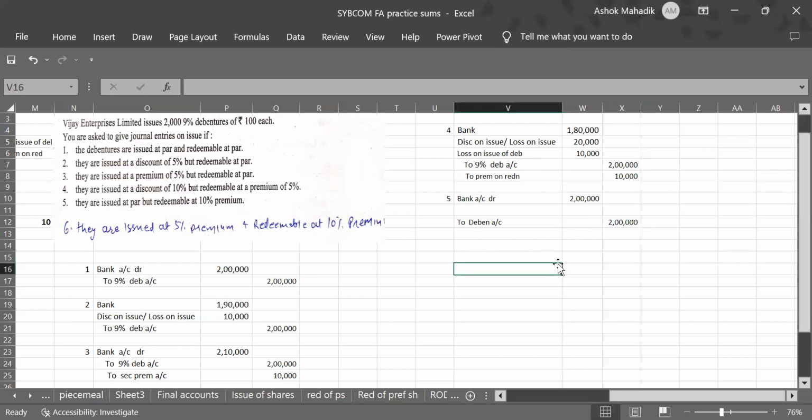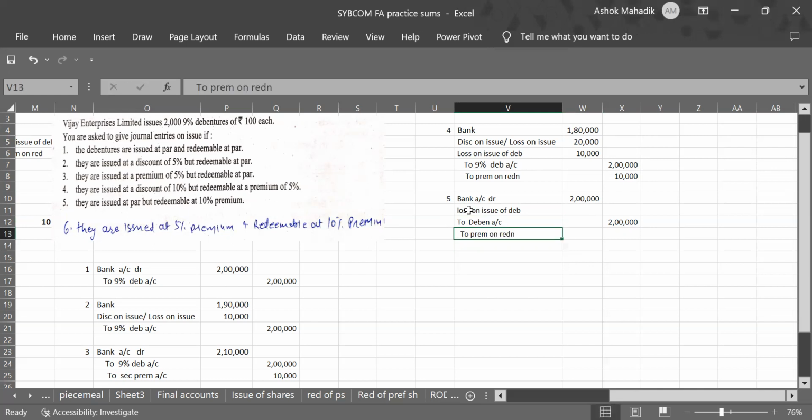So again 10% you will calculate on what? Face value of debentures, on 2 lakhs. So that 20,000 is a loss. So loss on issue of debentures, and that is payable to debenture holder. So to premium on redemption.